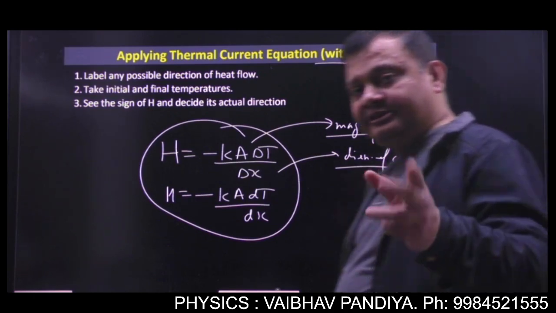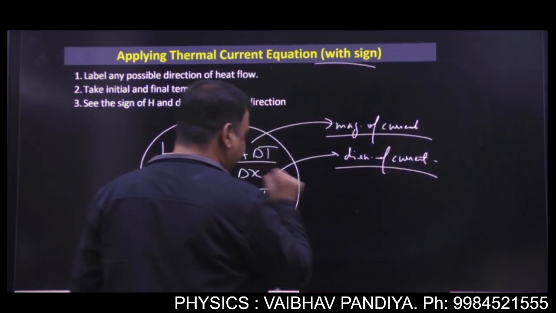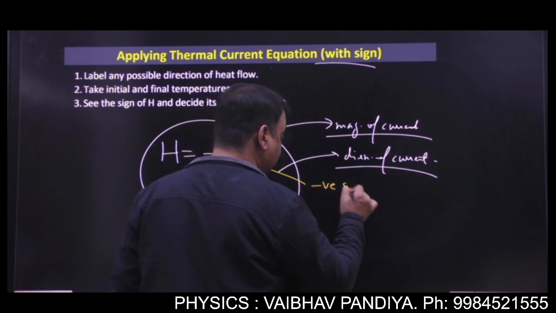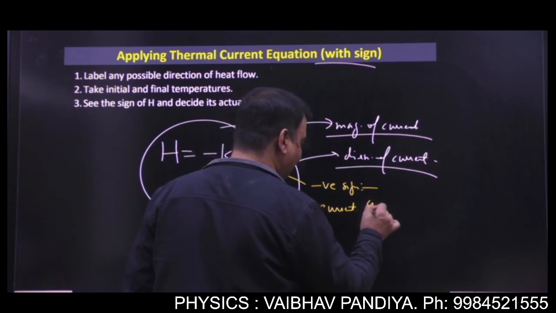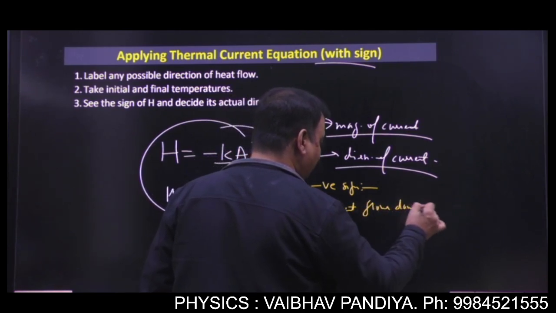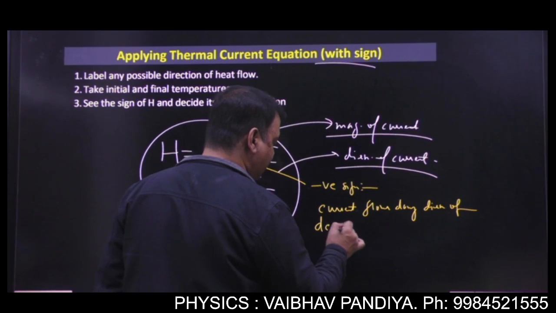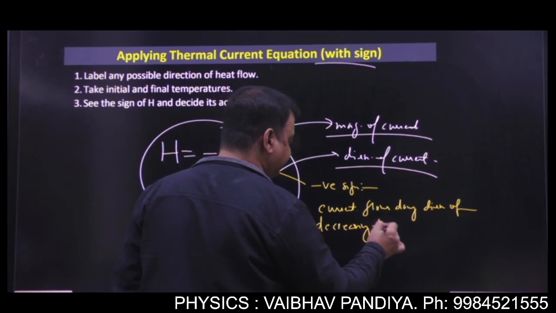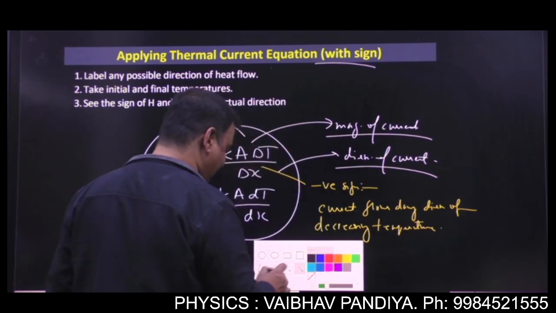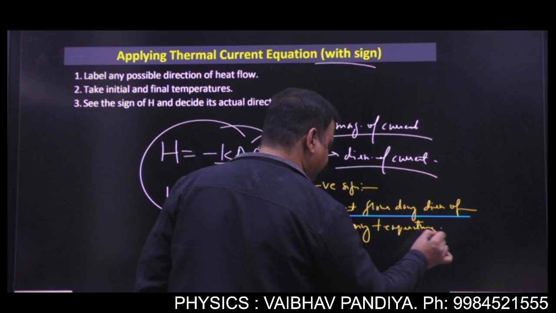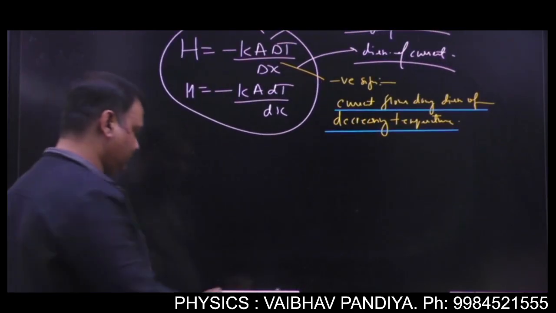Now what is the significance of negative sign? Here the significance of the negative sign is that current flows along a direction of decreasing temperature. Okay, the heat or thermal current flows in the direction where temperature is decreasing. So let's see how we apply this equation.